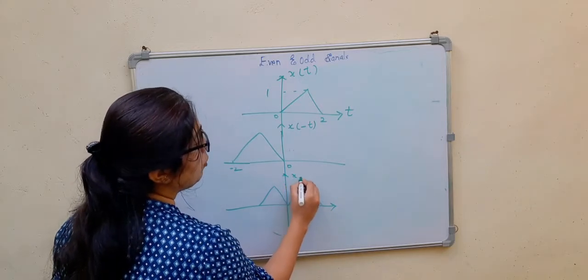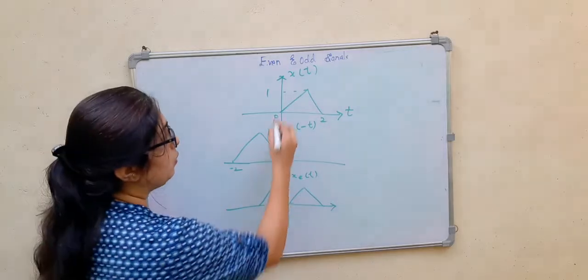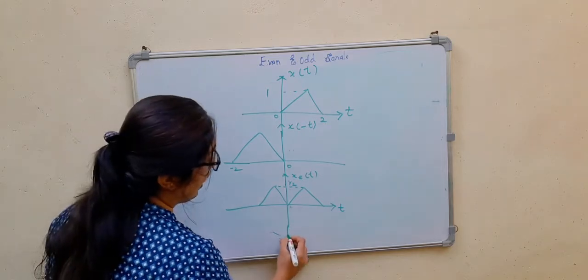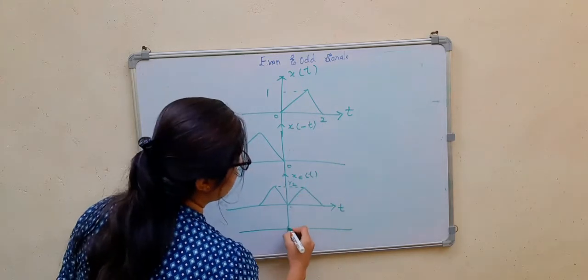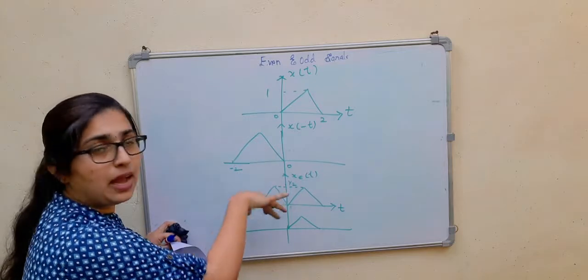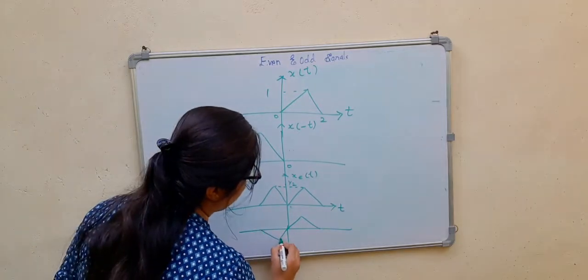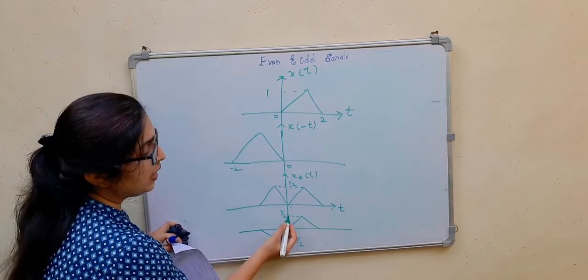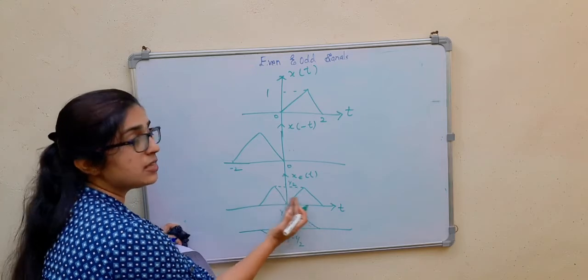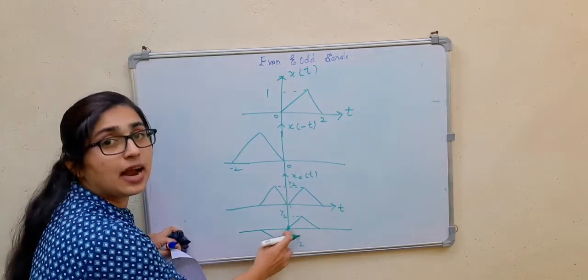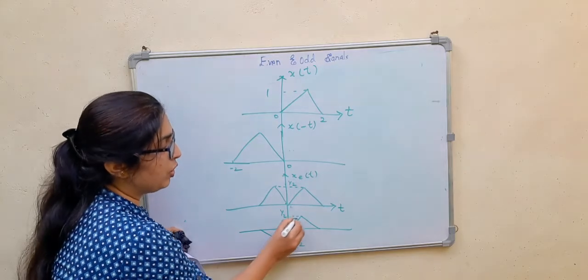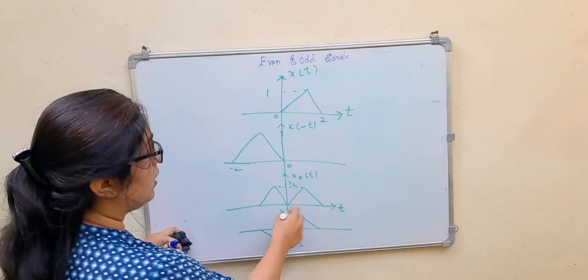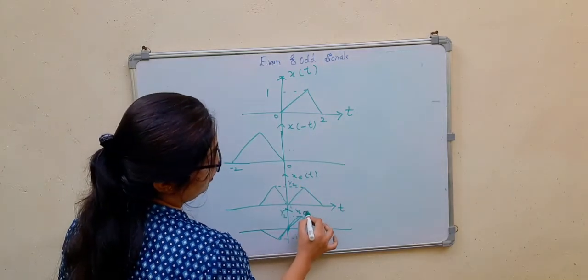But you know, even component is divided by 2. So this amplitude becomes 1 by 2. If I subtract, this part will be the same as it is, but this one will be amplitude reversed, right? And again, it will be 1 by 2, minus 1 by 2. See, you can see the even part is symmetrical, and here you can see that it is anti-symmetrical and it is passing through the origin, and the value of this signal at t equal to 0 will be 0. Okay, so this is the even and odd part of the signal.